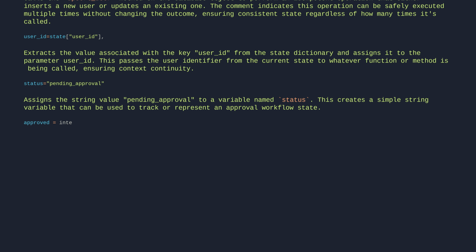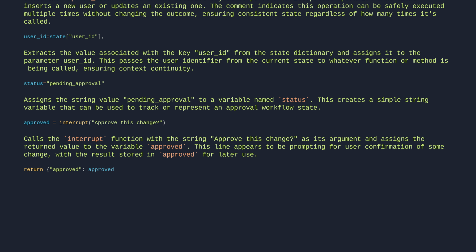approved = interrupt("approve this change"). Calls the interrupt function with the string approve this change as its argument and assigns the returned value to the variable approved. This line appears to be prompting for user confirmation of some change, with the results stored in approved for later use. return {"approved": approved}. Returns a dictionary with a single key, approved, whose value is the current value of the variable approved.